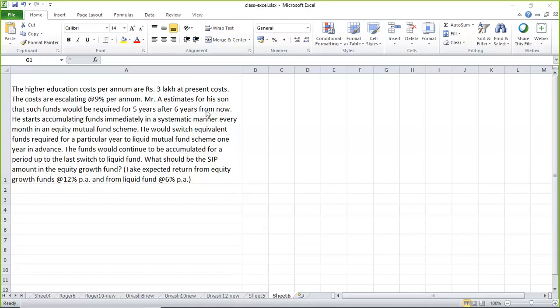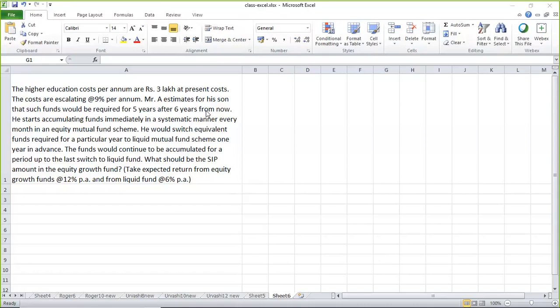I'll repeat it. When you read the statement, Mr. A estimates for his son that such funds, meaning higher education cost, would be required for 5 years. That means 5 years he is going to study higher education after 6 years from now. So he is going to start his higher education after 6 years from now. So there is a waiting period of 6 years. After that only his college education will start, and the amount required is 3 lakhs per annum, which is escalating at 9% per annum. So the escalation cost percentage is 9%.